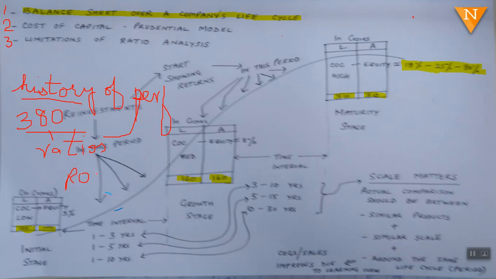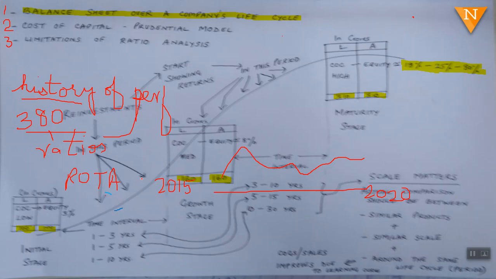You look at ROTA from 2015 onwards, all the way till 2020. So you are comparing your own performance. If ROTA is going up, it is good. If it is going down, it is something to be worried about. Any indicator which you feel.